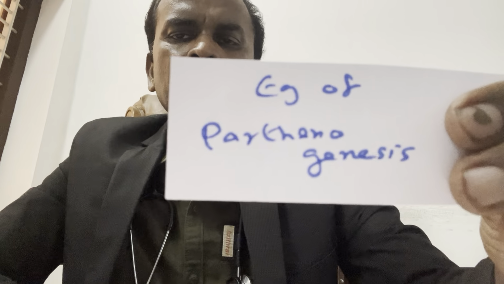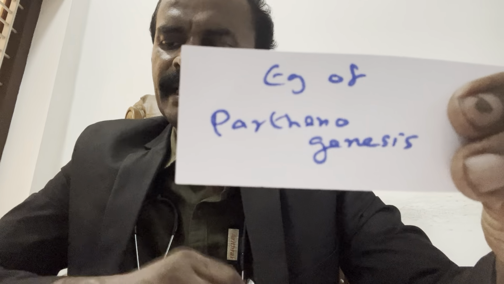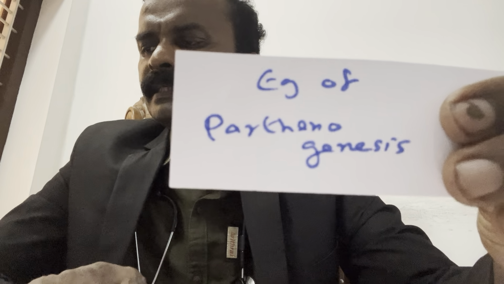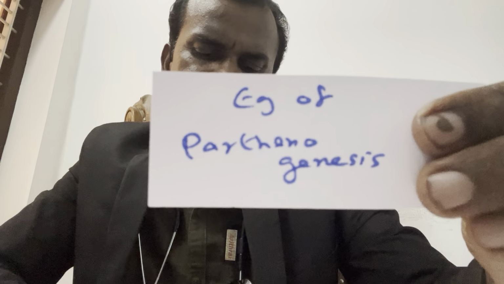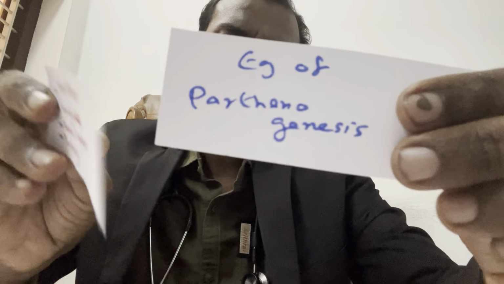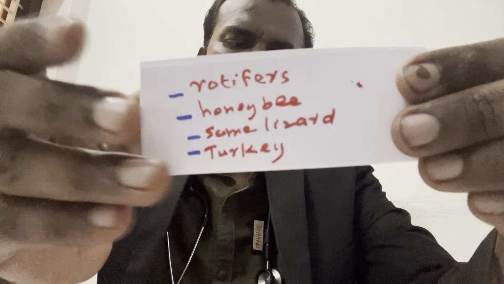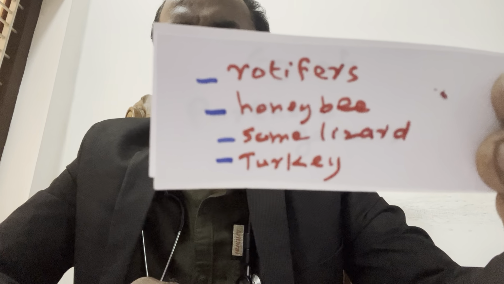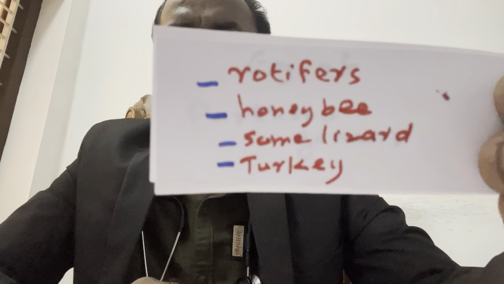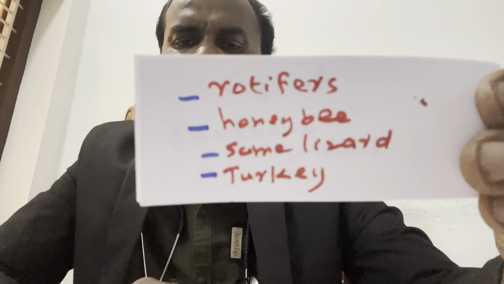Examples of parthenogenesis. Any idea? Rotifer, honeybee, some lizards, and the last one is turkey.